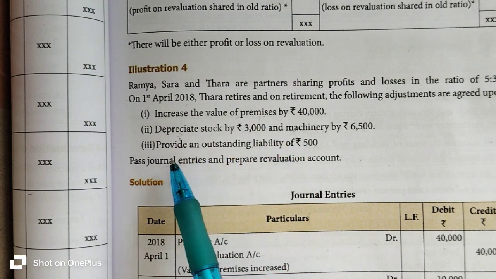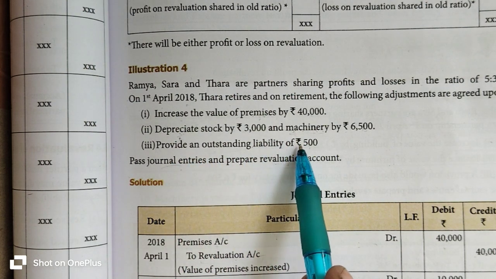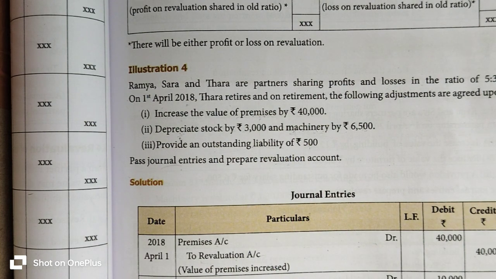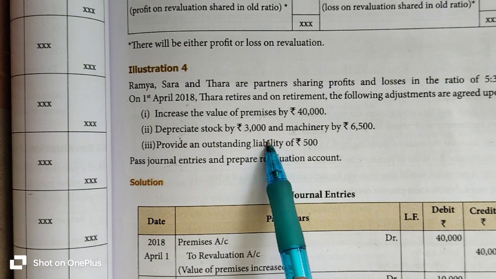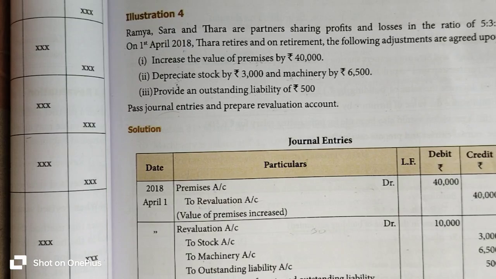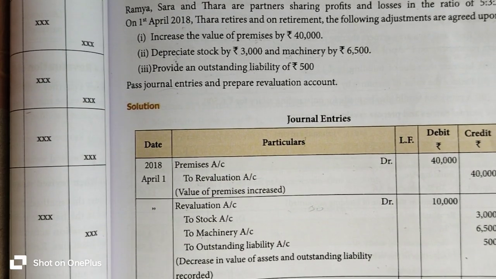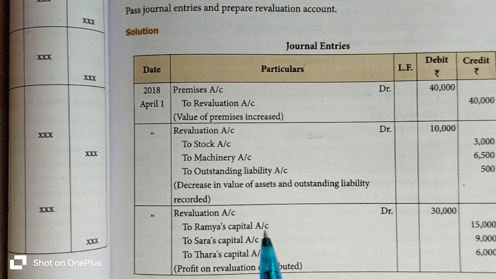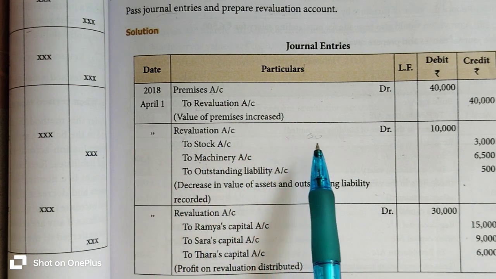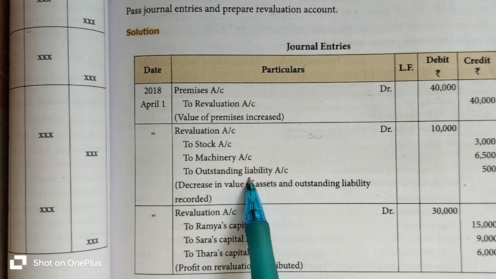Later it comes to their knowledge, then they recorded the 500 rupees outstanding liability on the liability side of their books. So the liability account increases. Whenever liability account increases, the revaluation account is to be debited. The outstanding liability account 500 rupees is to be credited.